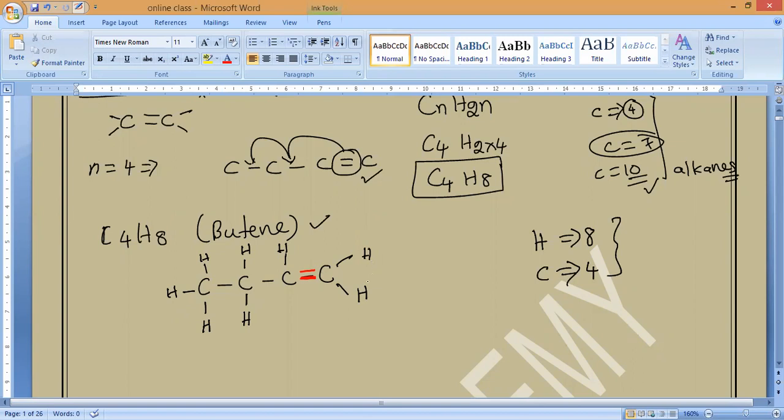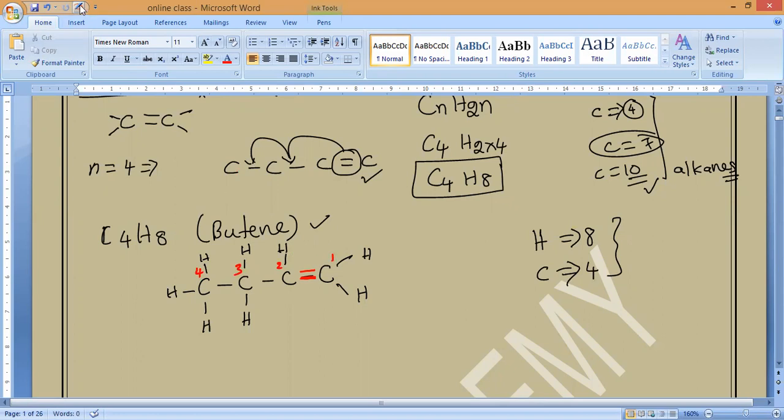Now notice, as I said, wherever the double bond is, that carbon should get the lowest possible number. So number the carbons 1, 2, 3, 4. The double bond is present between the first and second carbon.